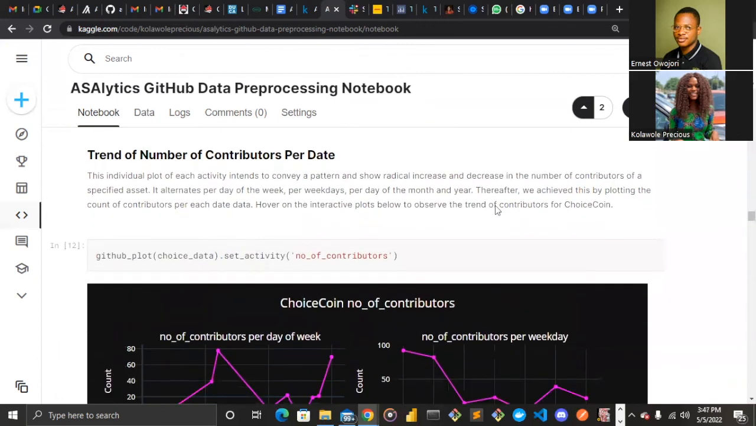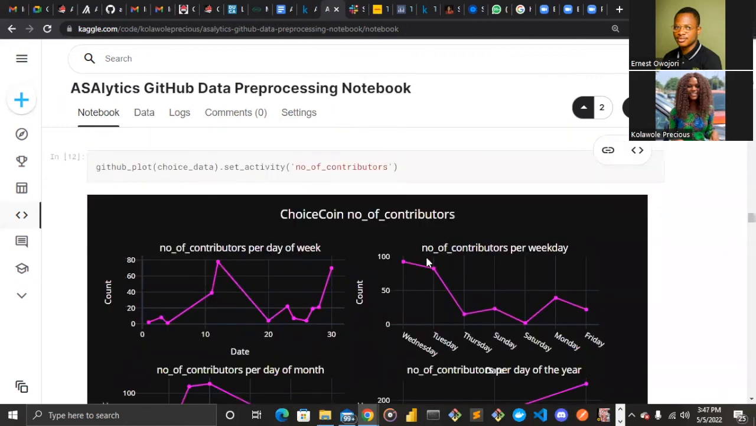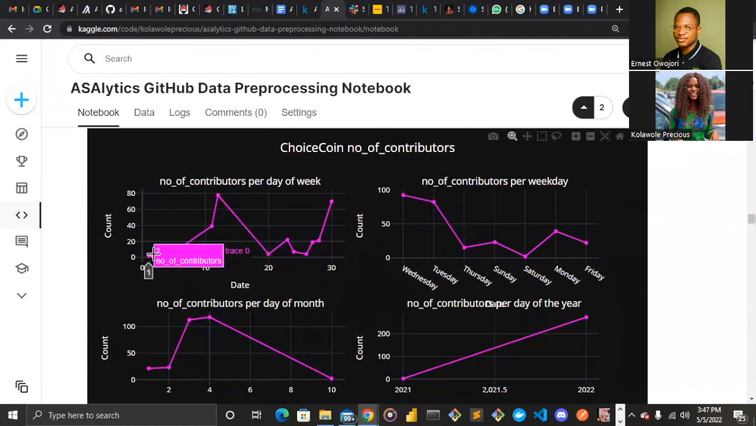So the next part, according to the function, we are accessing set activities, which is taking each activity at a time. And this time we are seeing ChoiceCoin number of contributors. Looking at the chart, from 0 to like 70, which is on the 30th day of the week. And for the month, we can see Wednesday is seen to be having up to like 92, like the time people signed up as contributors, and Wednesday seems to be topping. And we can see here also contributors per month and then contributors per year. It was the least in 2021 and then the highest in 2022.